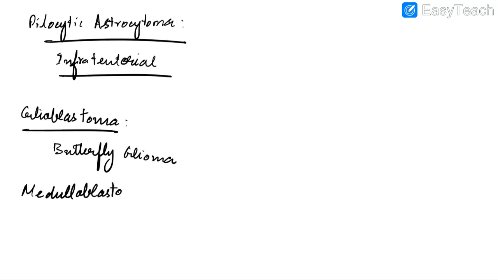It is also called butterfly glioma. It has a very bad prognosis. Now let us discuss about medulloblastoma. Remember, medulloblastoma is an intraventricular tumor. It is in fact the most common primary malignant brain tumor in kids. It is basically a small round blue cell tumor.